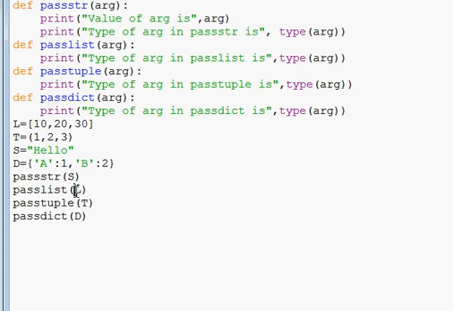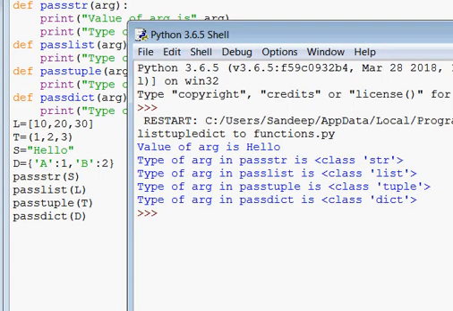Means all the operations that you were supposed to apply on your actual argument, those operations will be applicable on your formal argument too in your function. Okay, so it was a little code explaining how any type of object, specific type of